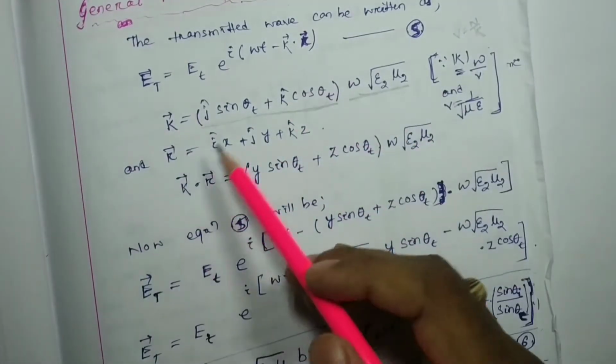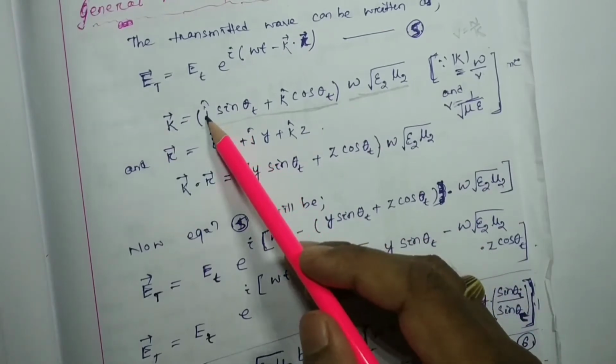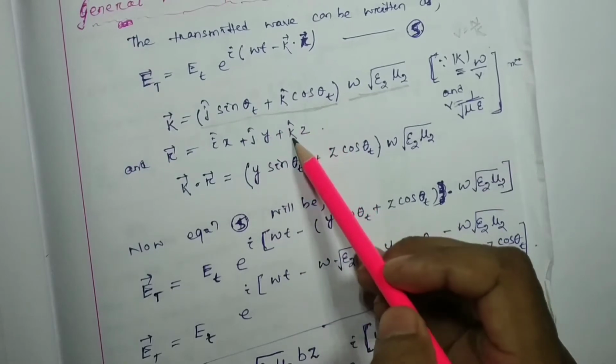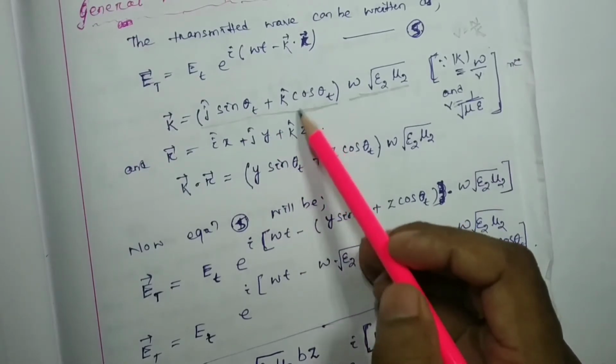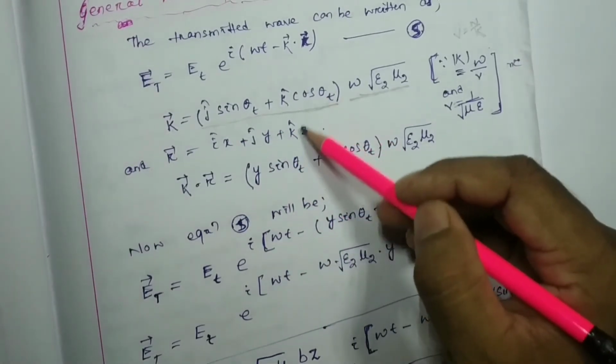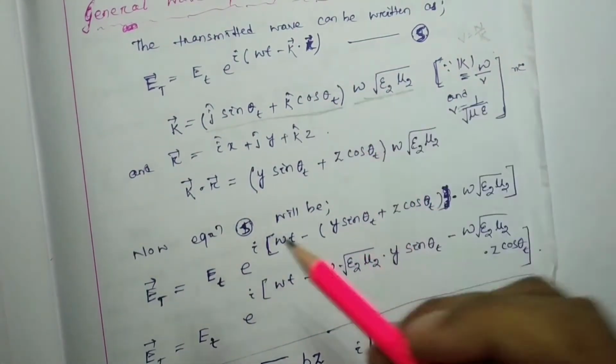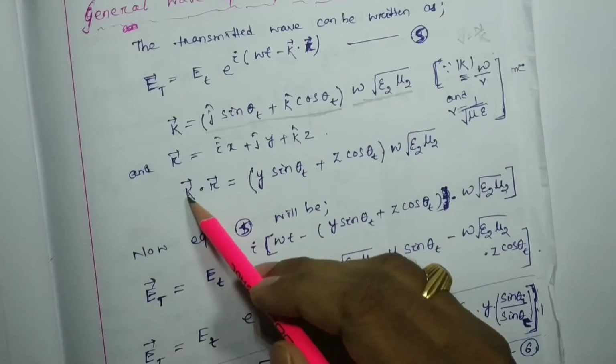Here you can see this is j cap, k cap, k cap, so only these two terms are going to be found after the dot product between k and r.